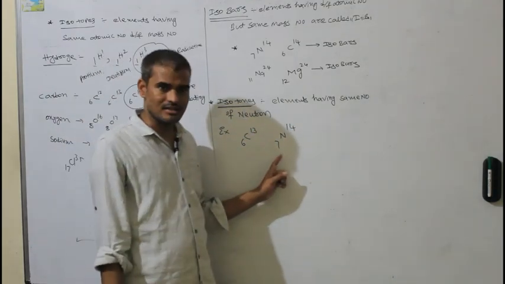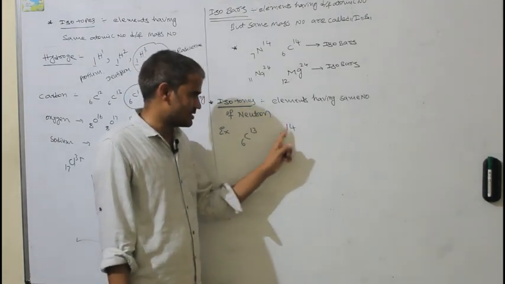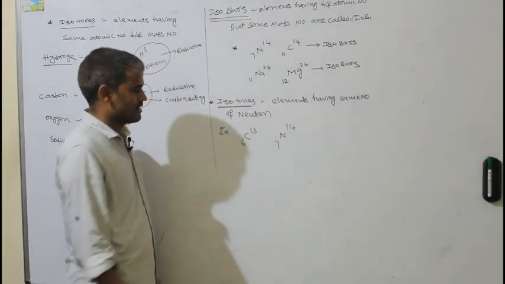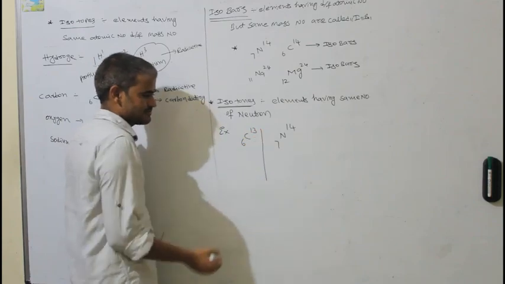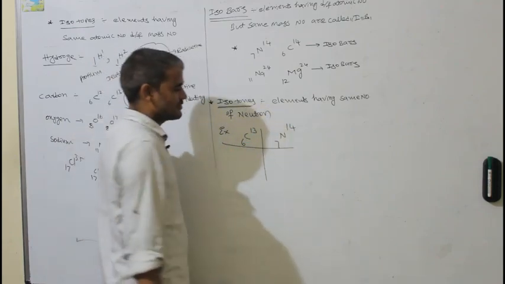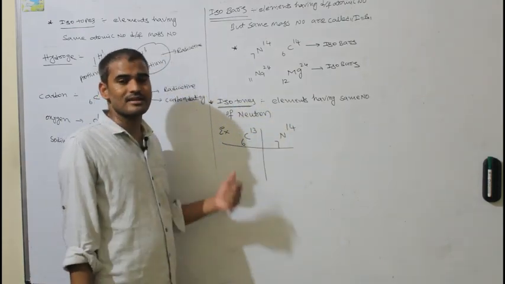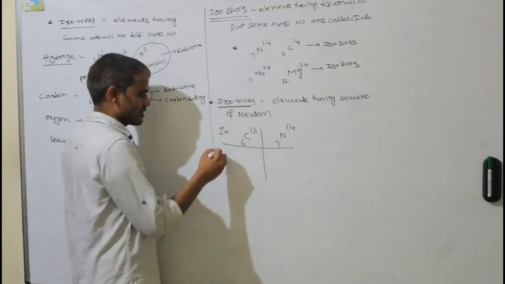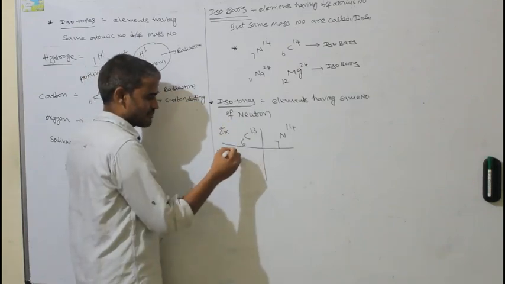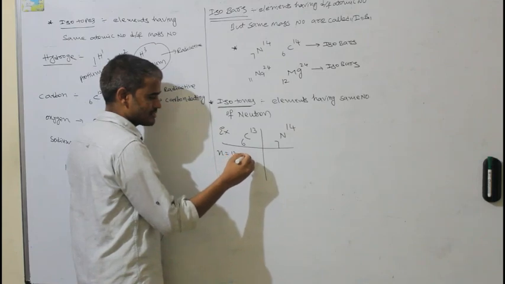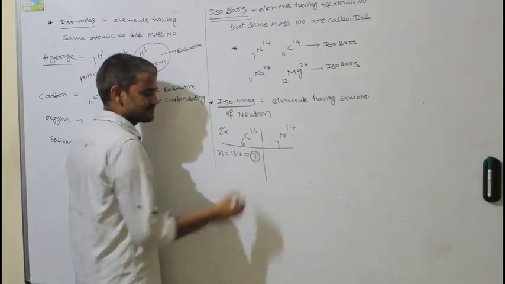Are their atomic numbers same? Mass numbers? Not same. But calculate number of neutrons. What is the formula for number of neutrons? Mass number minus atomic number. So number of neutrons here, mass number minus atomic number, 13 minus 6 equal to 7.